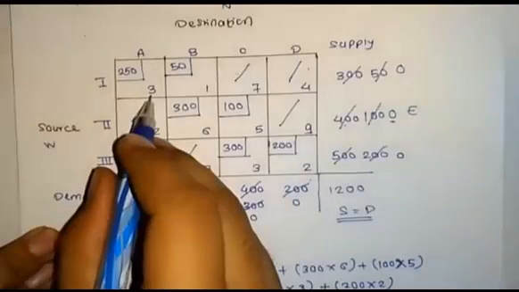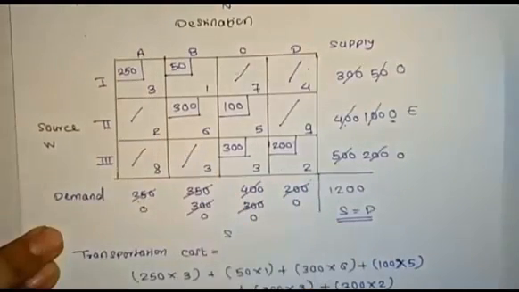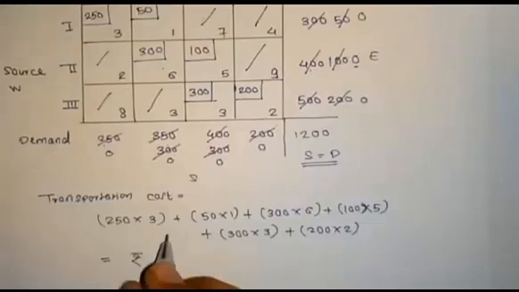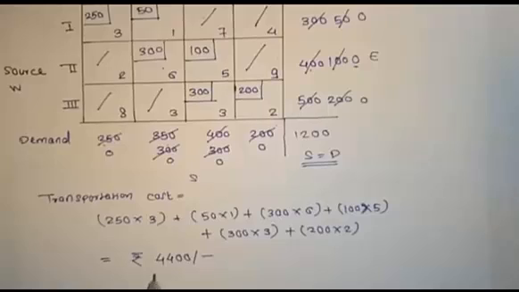So we get the total transportation cost as rupees 4,400. So by using the northwest corner method we get the answer 4,400.